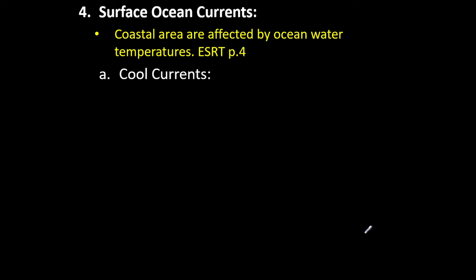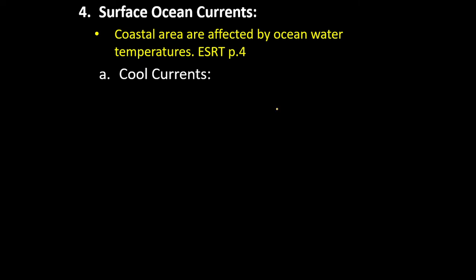When we take a look at this map to start, notice that all of our warmer currents are going to occur in this area near the equator. That's one of the warmest places on Earth, so that's going to have the warmest water. Our cooler arrows are going to start up north or all the way down south in our Arctic and polar regions, because that is where our cooler temperatures are. And then when you take a look at them all, they're all swirling around. Notice that the warm and cold are pushing each other out of the way.